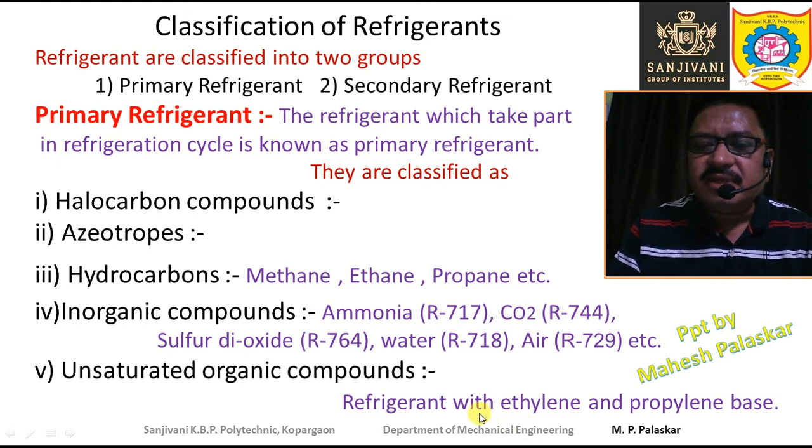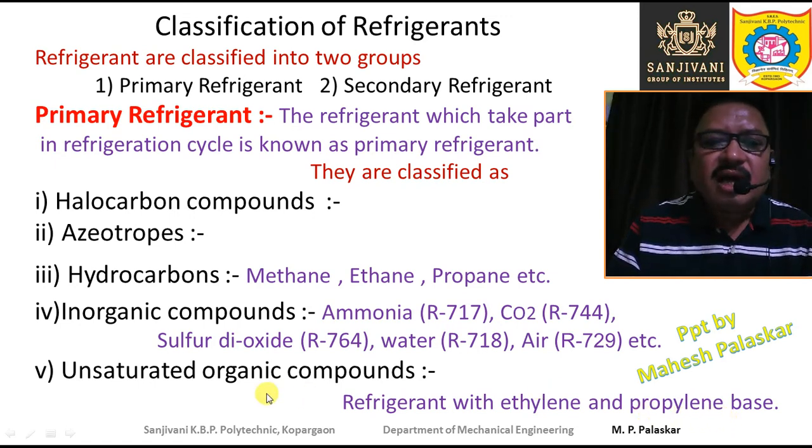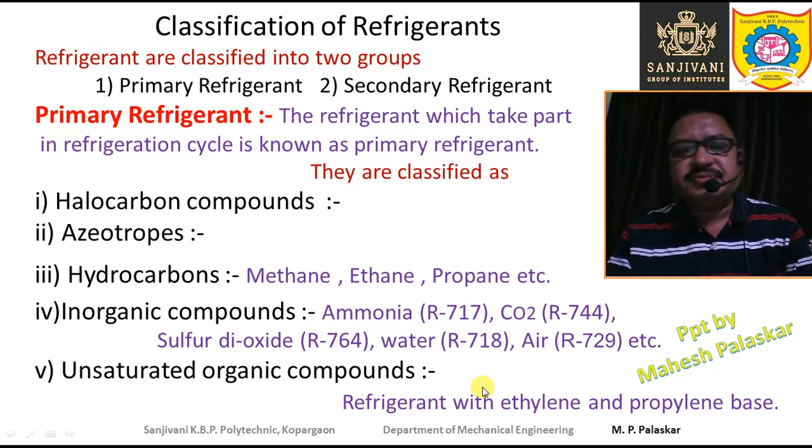So these are refrigerants with an ethylene and propylene base. Ethylene contains 2 carbon atoms and propylene contains 3 carbon atoms. These are the various primary refrigerants which are used in refrigerating machines.